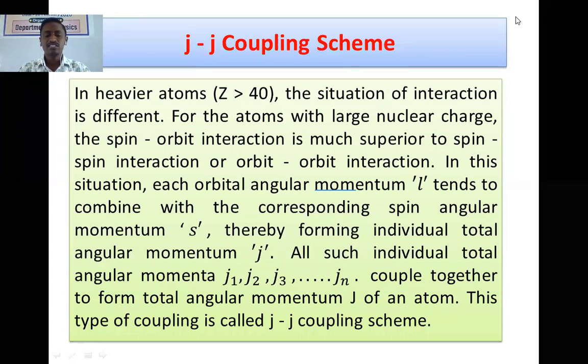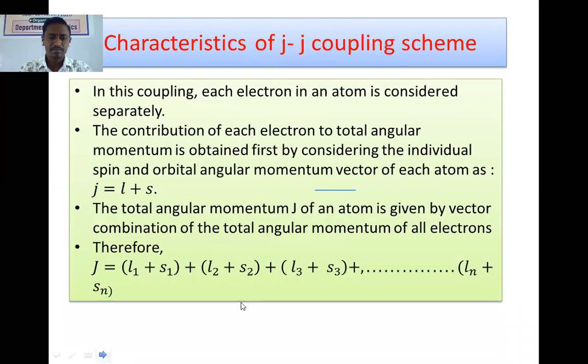Here in JJ coupling, a number of small j, that is the total angular momenta of various electrons, couple to each other, thereby forming the capital J. Now see the process of JJ coupling.